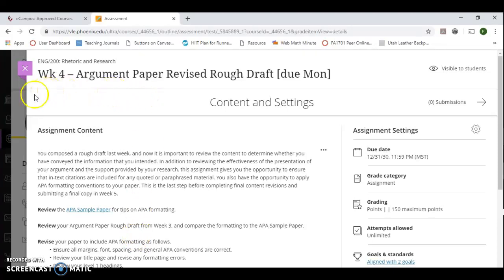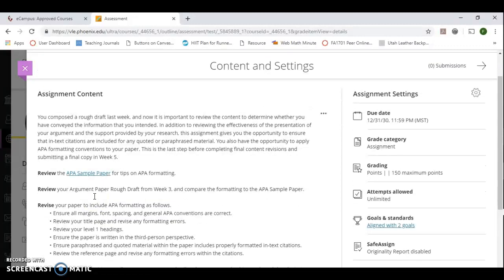Hi class, I want to give you some tips for week 4's argument paper revised rough draft. As always, make sure that you read through the assignment directions carefully, but in a nutshell, what you're going to be doing is taking your rough draft from last week and the feedback that you get from me on your rough draft, and you're going to review that feedback and think about what you've learned in class so far and improve your paper.